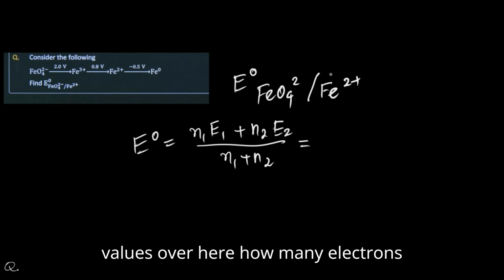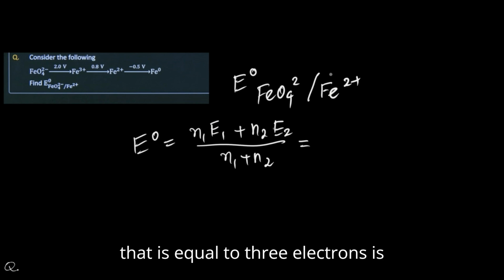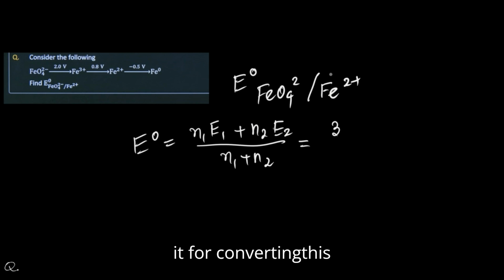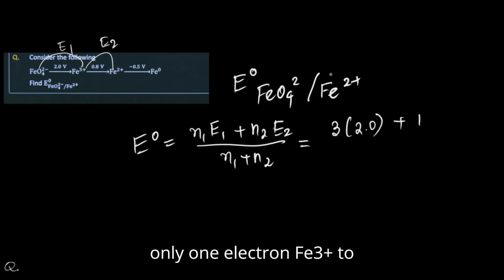How many electrons are involved in converting this part? That is equal to 3 electrons. And then the E value, that is 2.0, plus N2, that is only 1 electron.